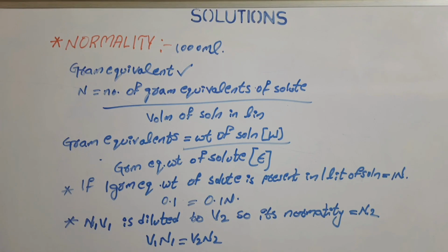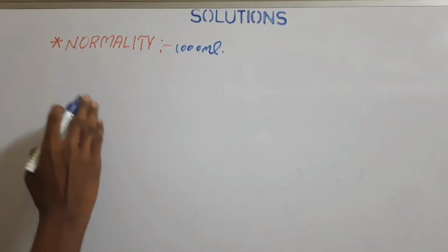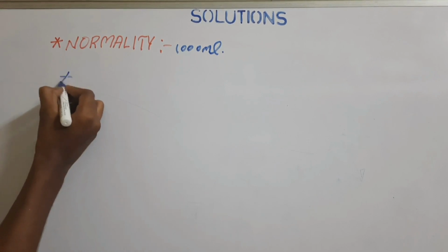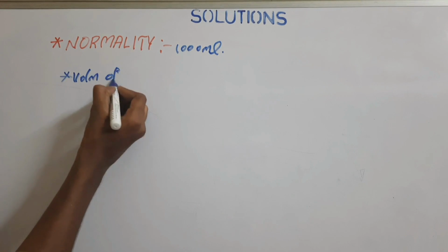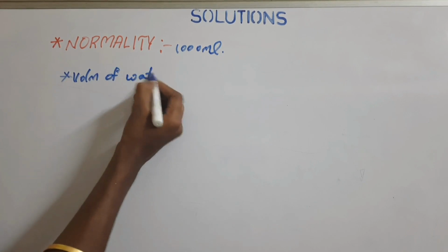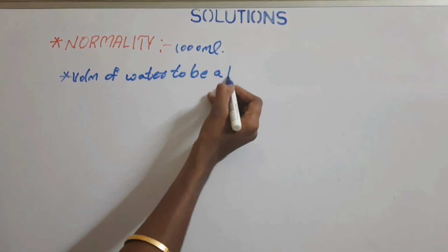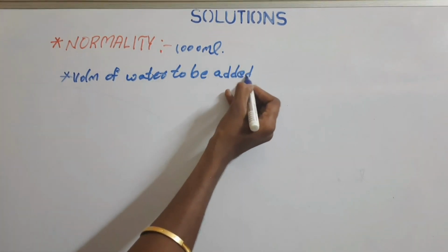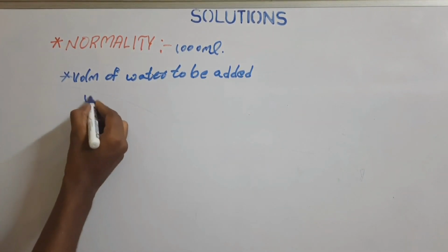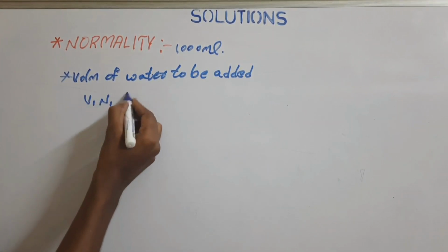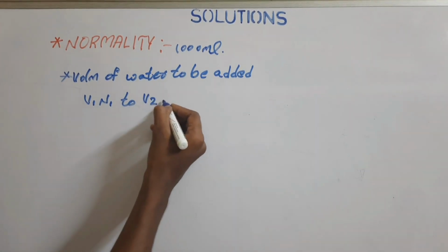In the same way as we saw in the molarity concept, the volume of water to be added to dilute a solution from V1 N1 to V2 N2.